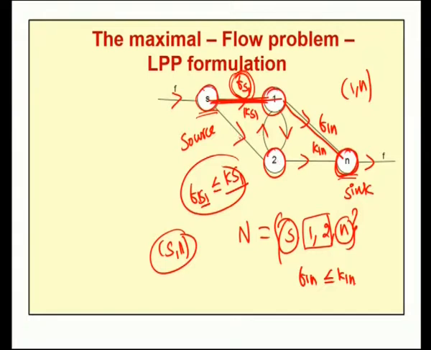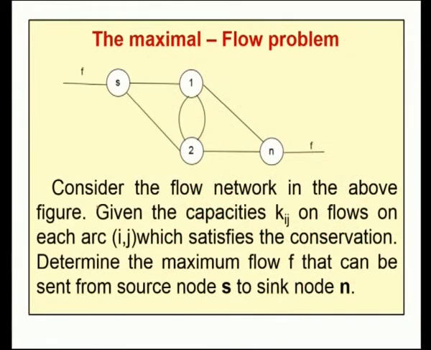Each and every arc carries certain flows whose capacity is also given. Now, our aim is to determine the maximum flow from the source node S to the sink node N. Our aim in this problem is this one.